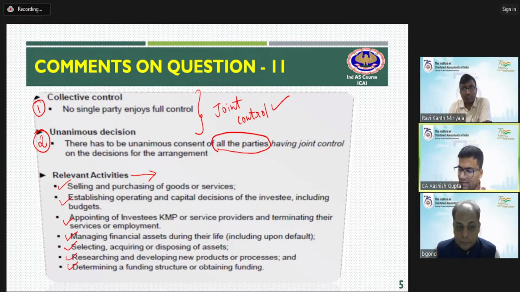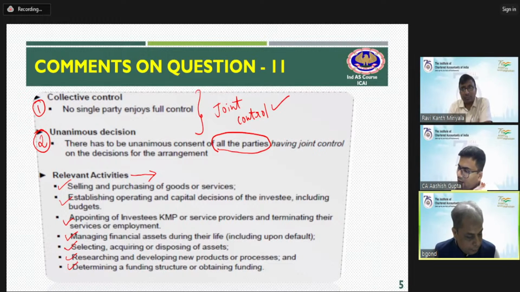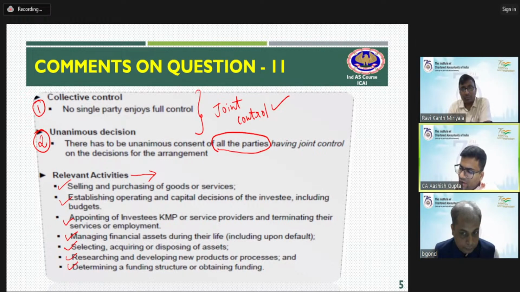Sir, considering this example, I would like to ask one question. Considering these facts, as discussed in this question, can AB and BC Limited enter into a partnership agreement? If a partnership agreement is entered into, then how will they claim and allocate expenses, if any, to such gains?